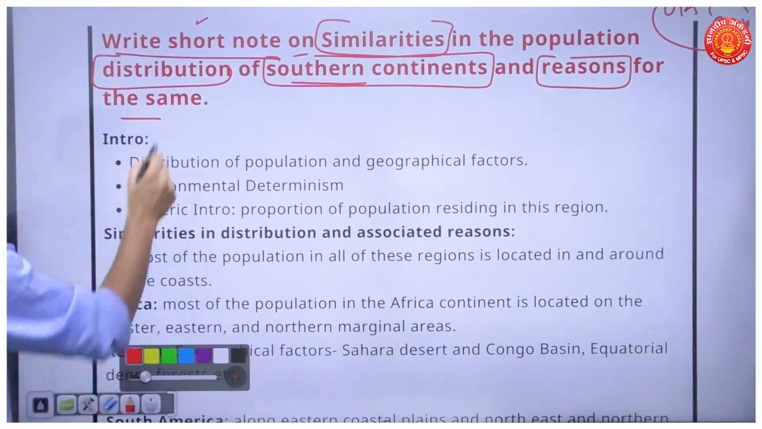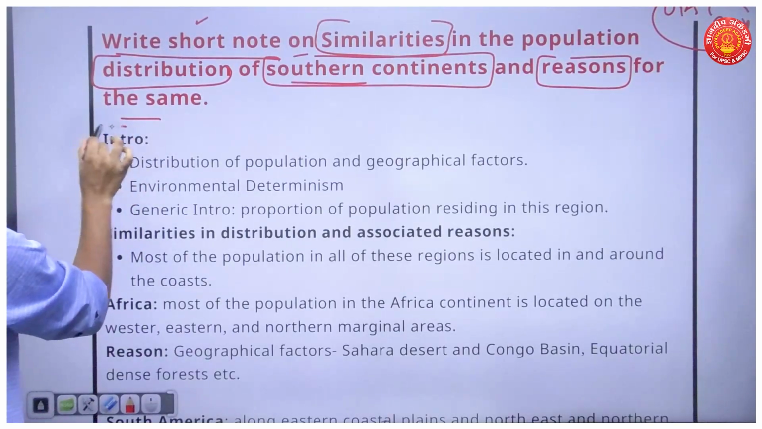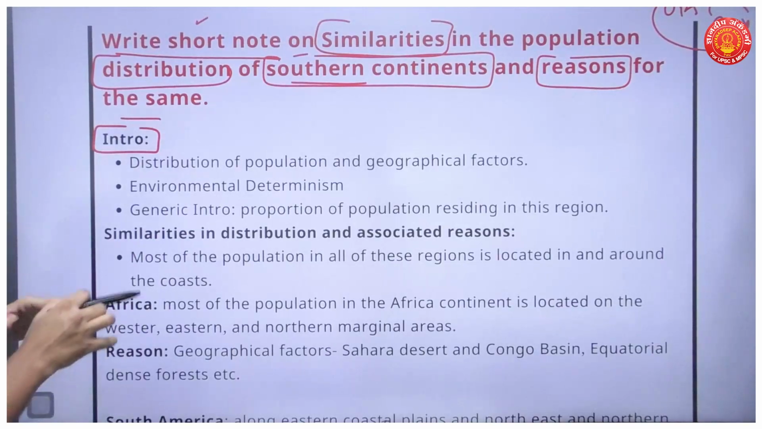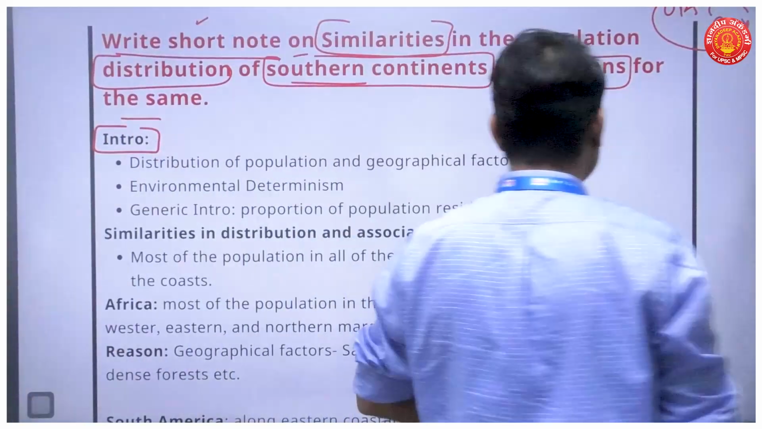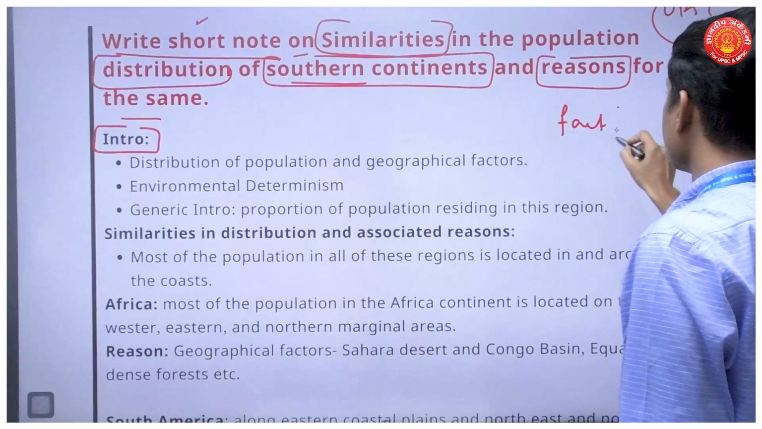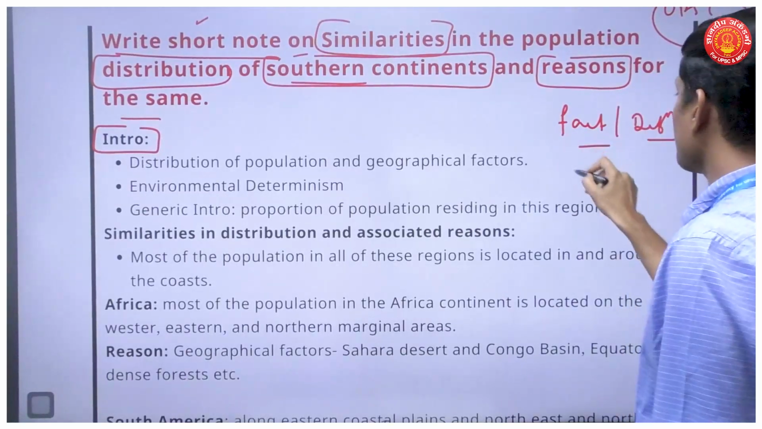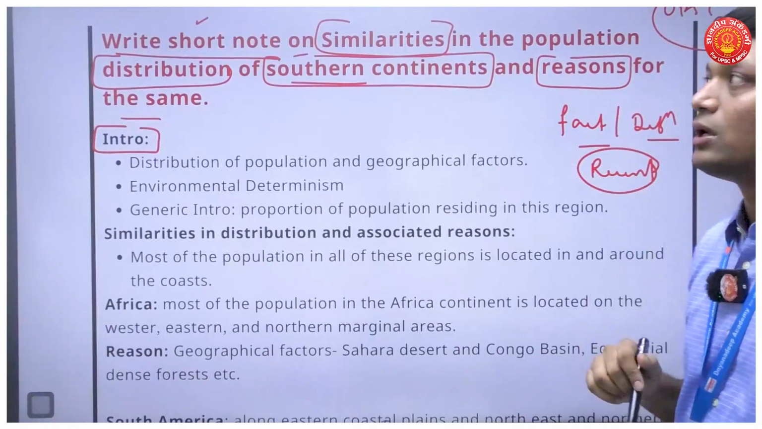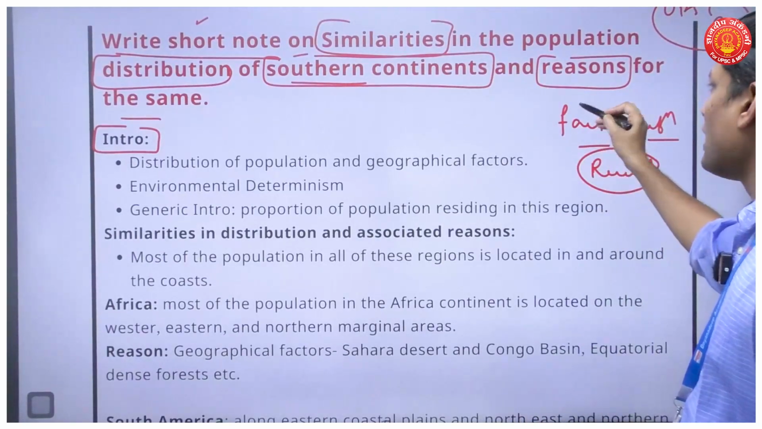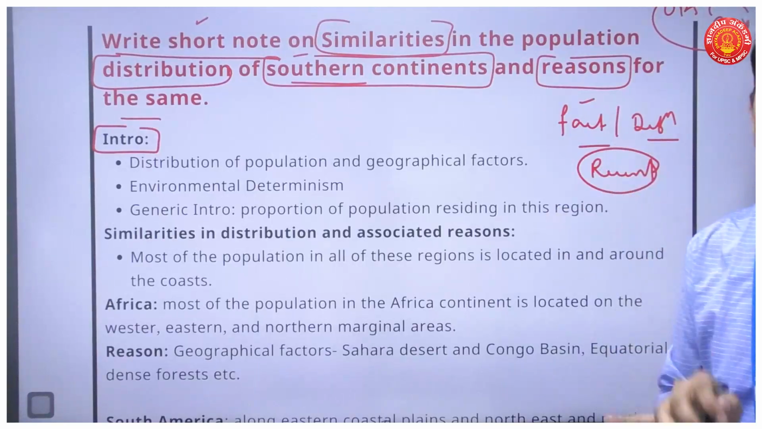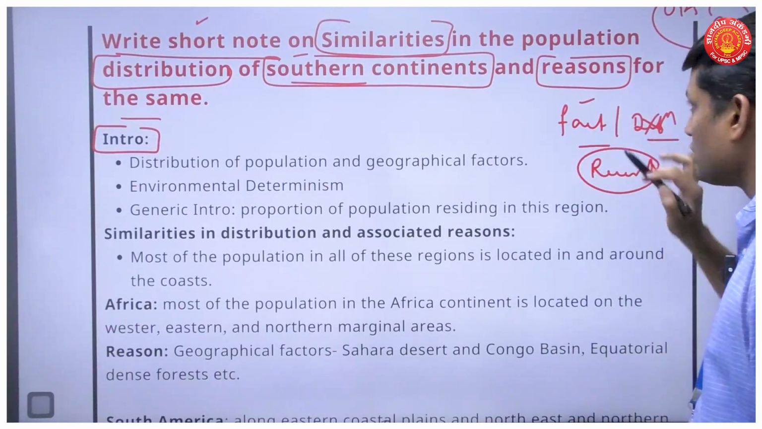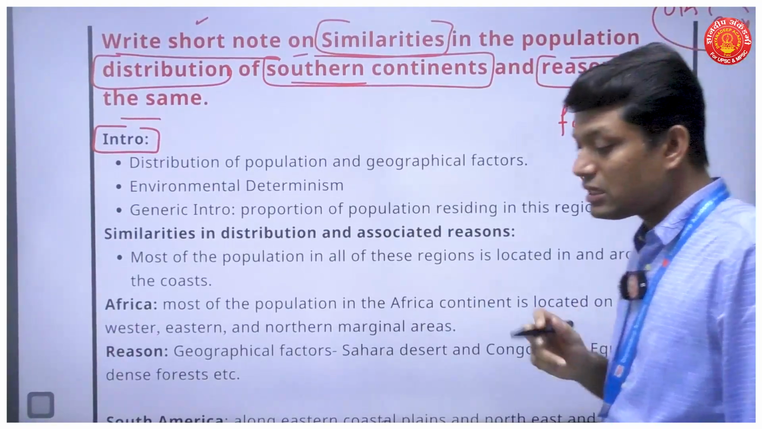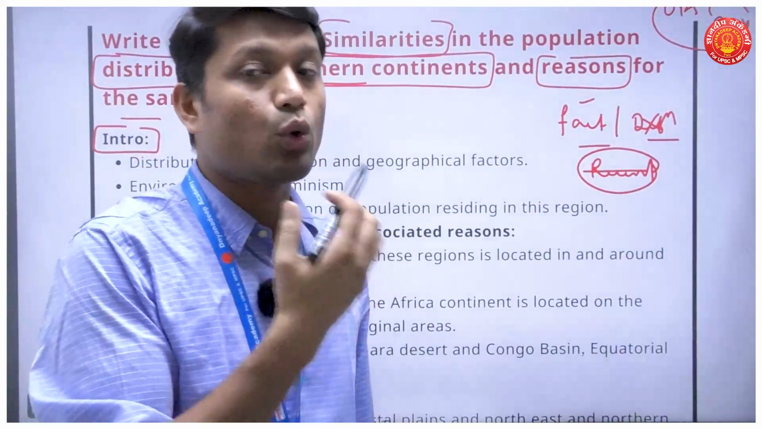Now let us break down this question and how we are supposed to answer it. First and foremost, I'll go for the intro. There are various approaches to introduce a question. You can have a fact-based introduction, a definition-based introduction, or some recent example given to introduce. Looking at this question, I think a fact-based introduction is more appropriate. I will not go for a definition-based approach because there is nothing to define. Also, there are no recent scenarios which I can quote here.